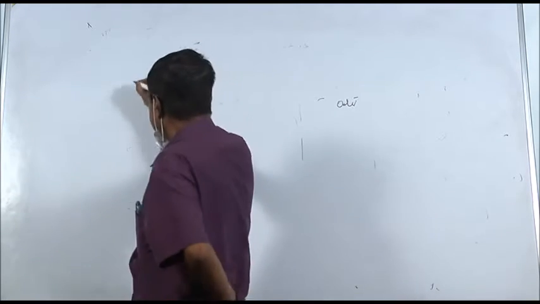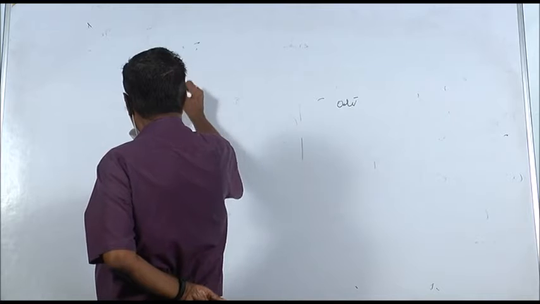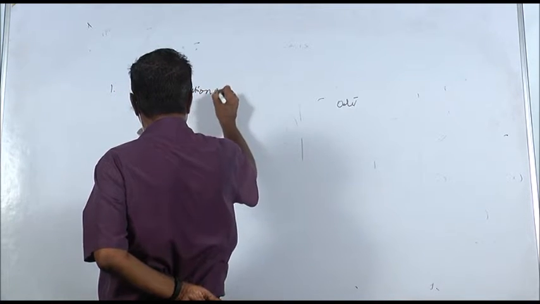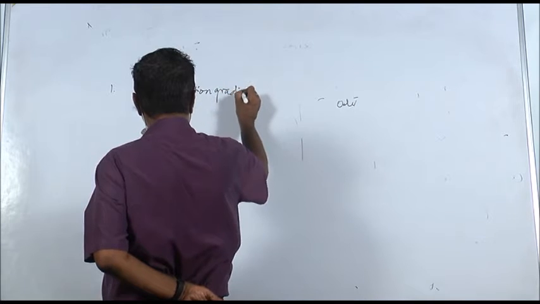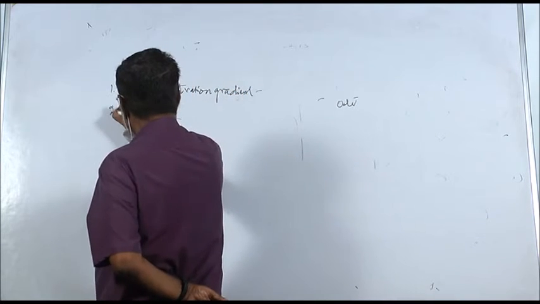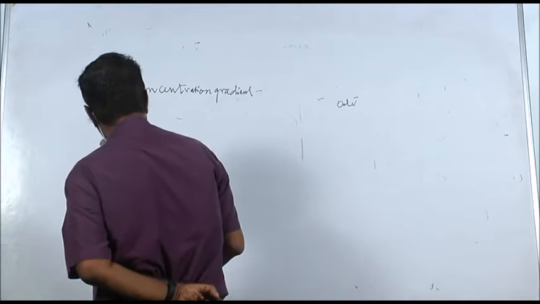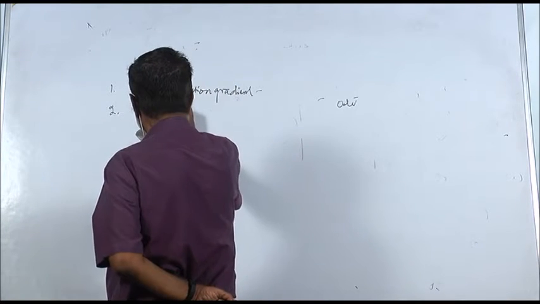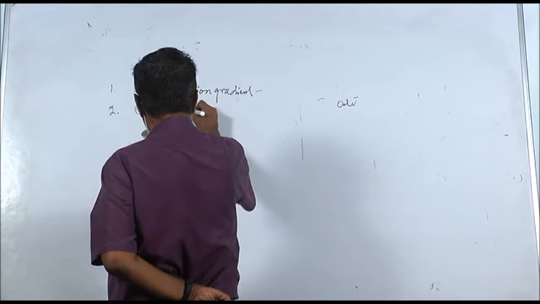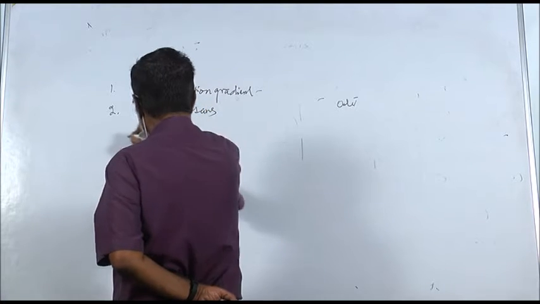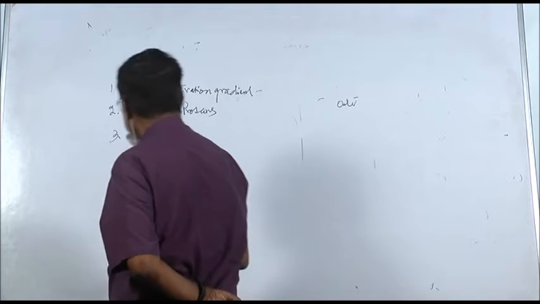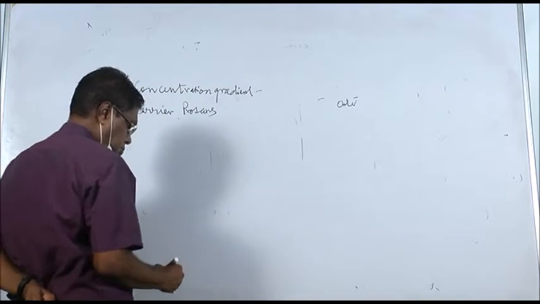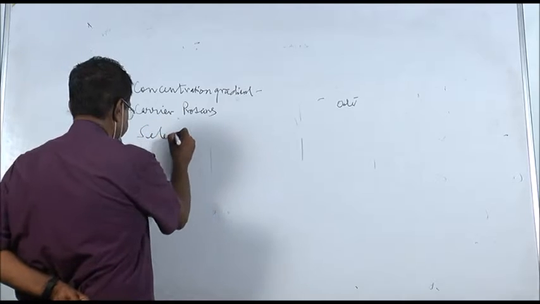The points are concentration gradient, then carrier proteins, then third selectivity,